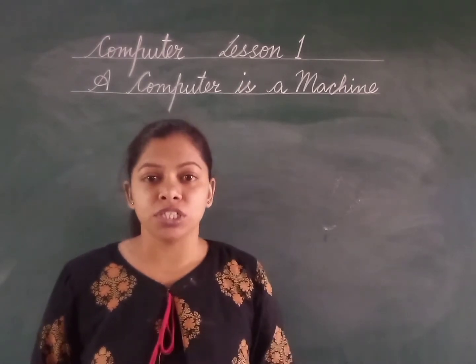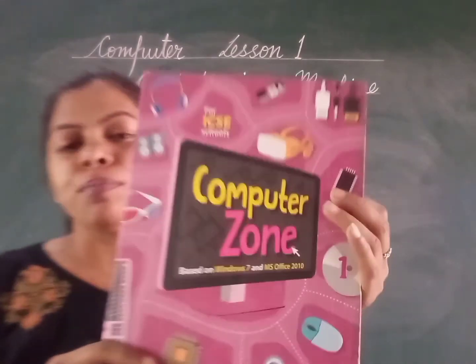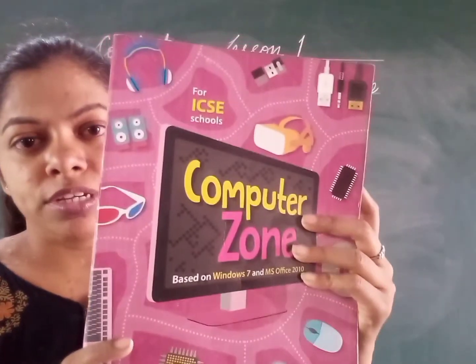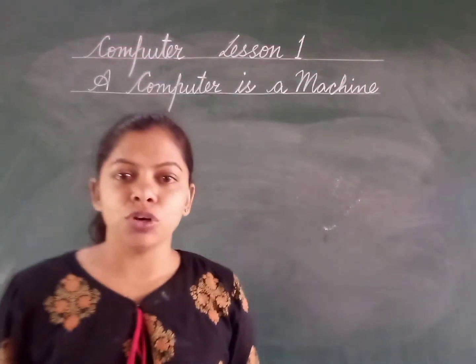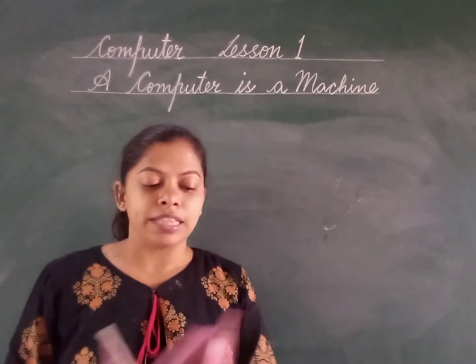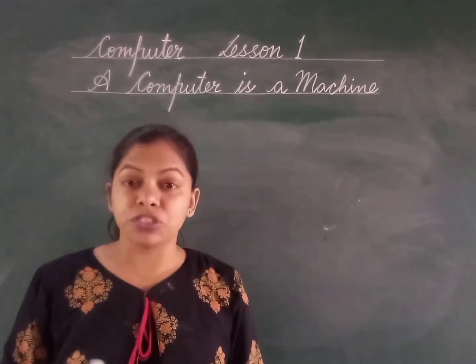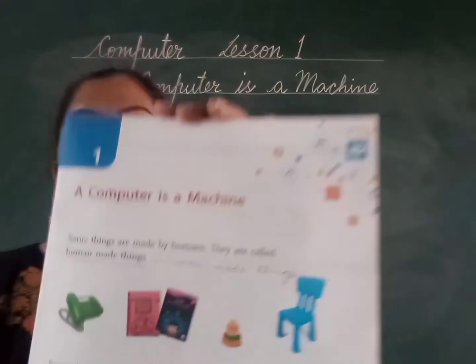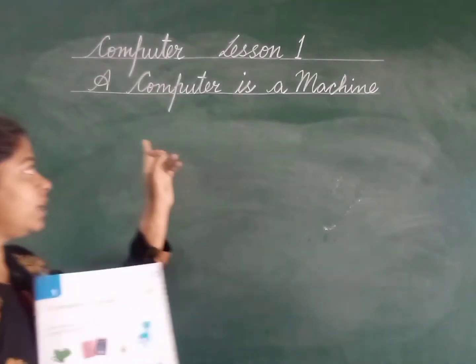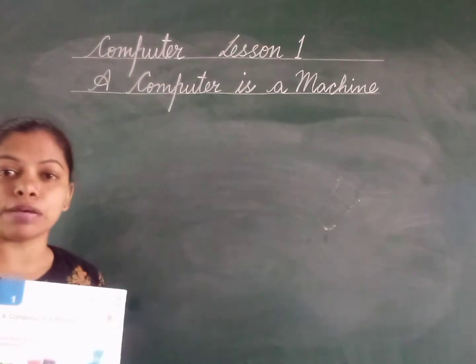I am your computer teacher and children, this is your computer book. The name of your computer book is Computer Zone. Children, in this video you will study the first lesson of your computer book, that is given on page number 3. The name of the lesson is A Computer is a Machine.